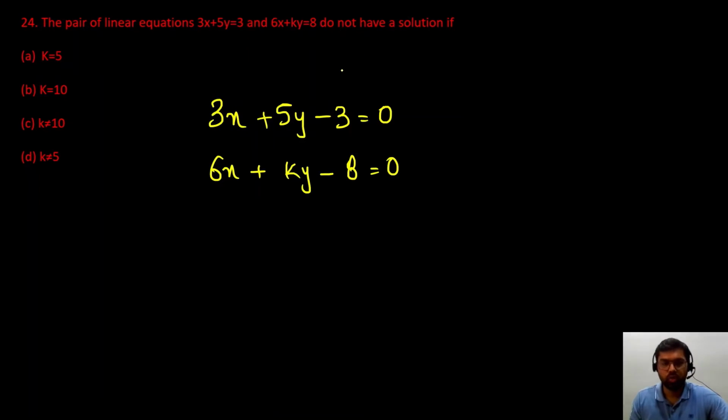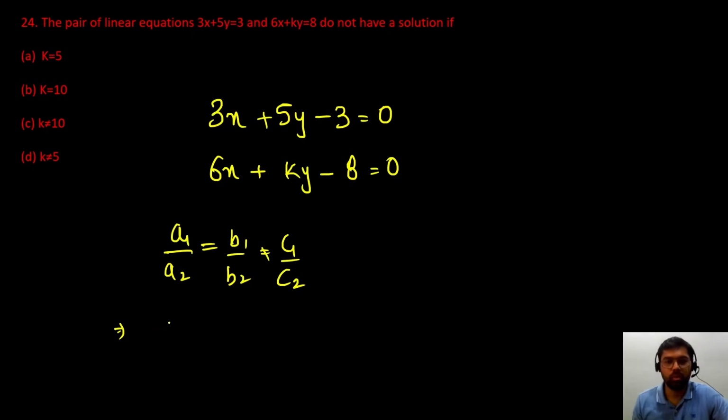So we'll use the criteria. We compare the coefficients of x and y and the constant terms. If the pair of linear equations has no solution, then A1 upon A2 is equal to B1 upon B2, which is not equal to C1 upon C2.